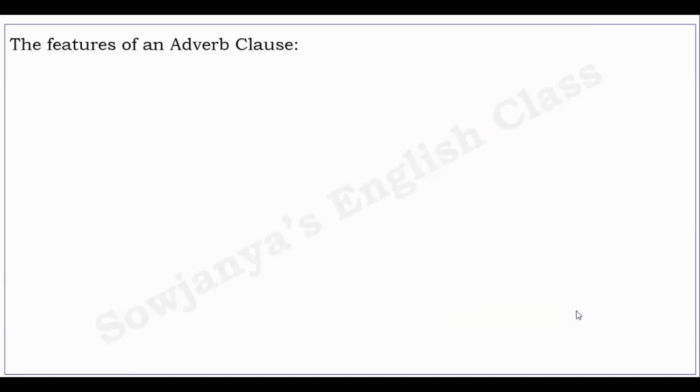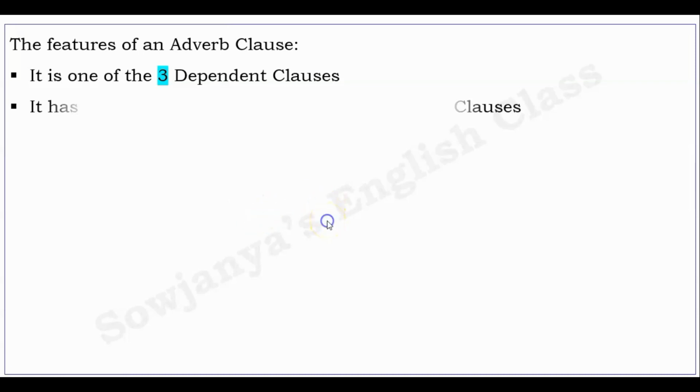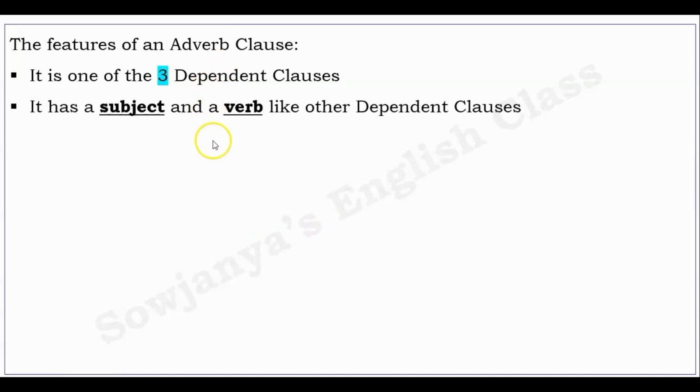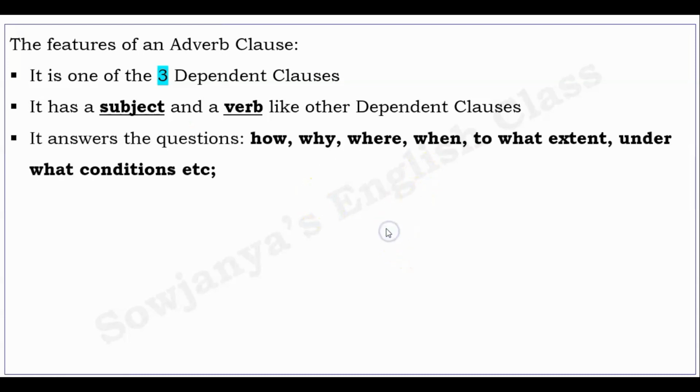The features of an adverb clause are, it is one of the three dependent clauses. The other two are noun clause and adjective clause. It has a subject and a verb like other dependent clauses. It answers the questions how, why, where, when, to what extent, under what conditions, etc. Basically all adverb questions.